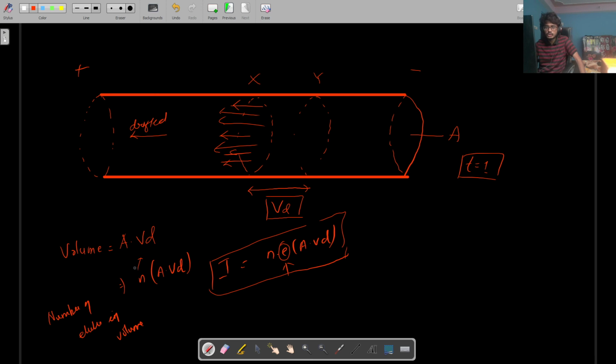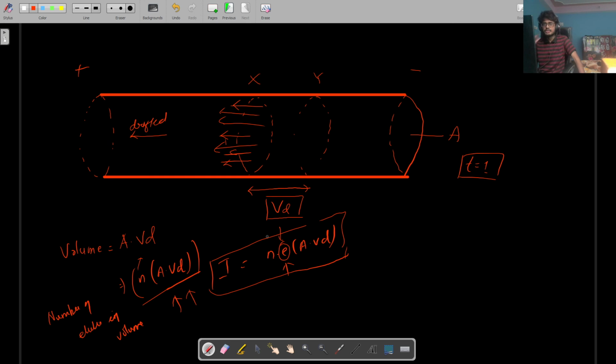So n times A into Vd is the total number of electrons flowing through the area, right? Now, what is the total charge flowing through the area? It is the total number of electrons multiplied by the charge of the electron, e.